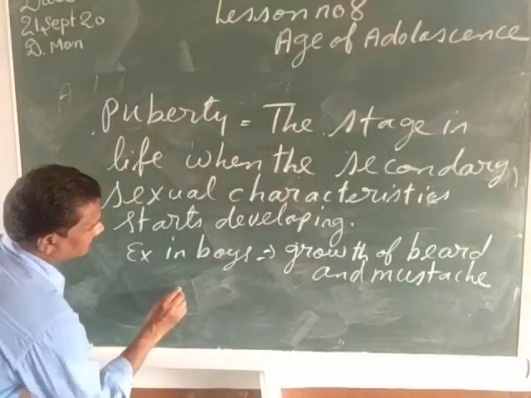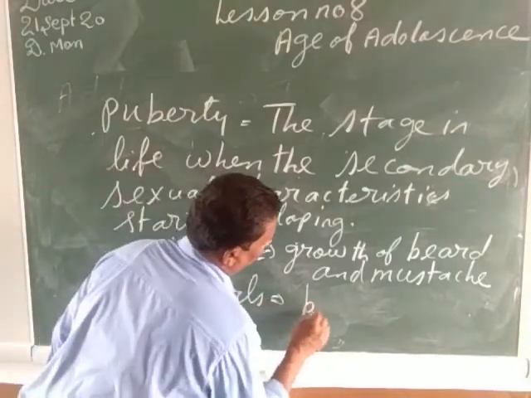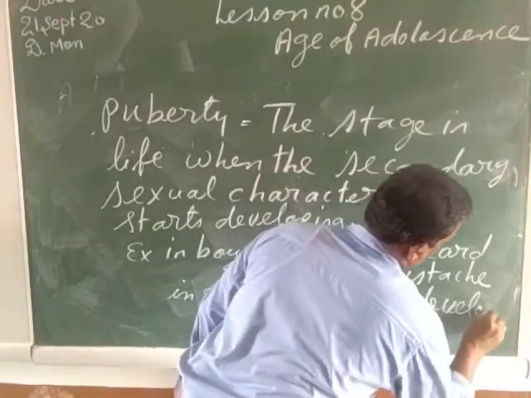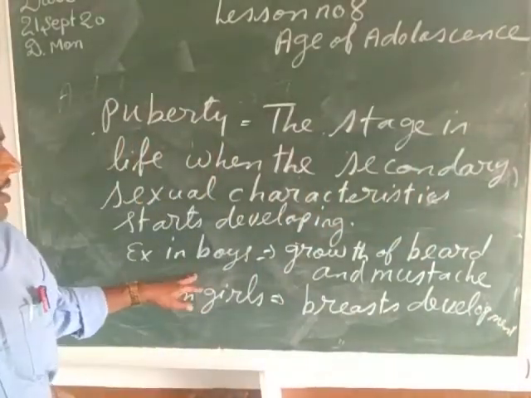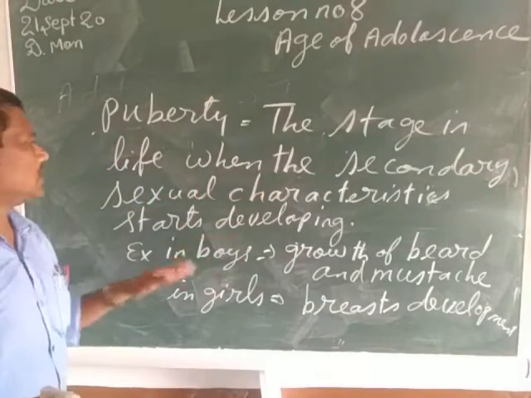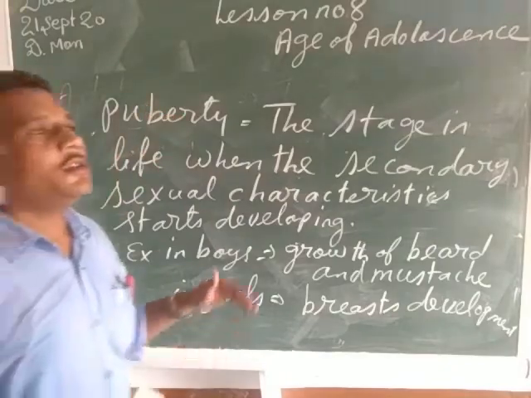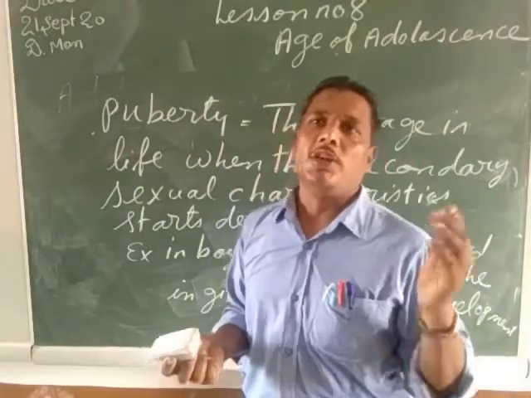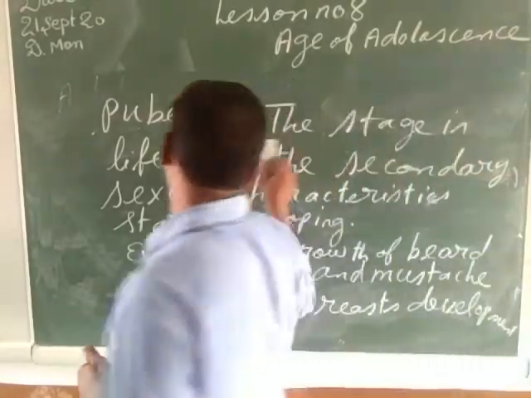And in girls, it means the breast development. So my child, that is called the age of puberty. Puberty is the stage in life when the secondary sexual characteristics start developing in the case of the boys and the girls. During the age of puberty, a lot of physical changes take place in the boy or a girl, and the boy is biologically ready to become a father and the girl is biologically ready to become a mother. That is called the age of puberty.